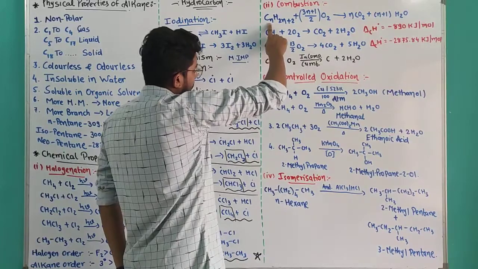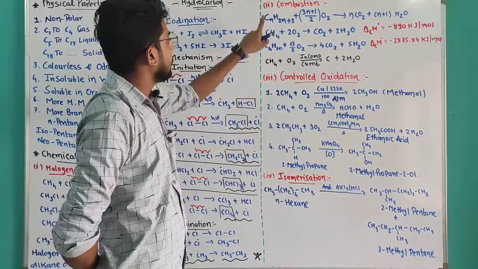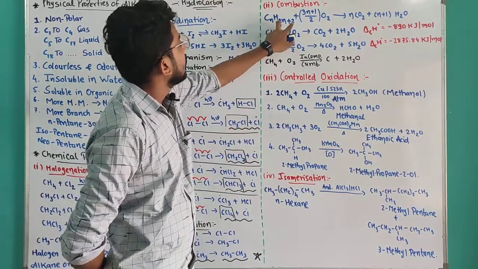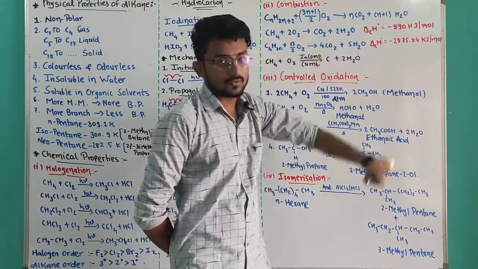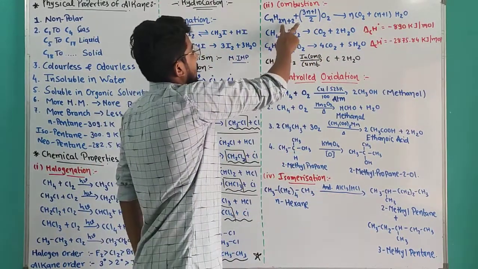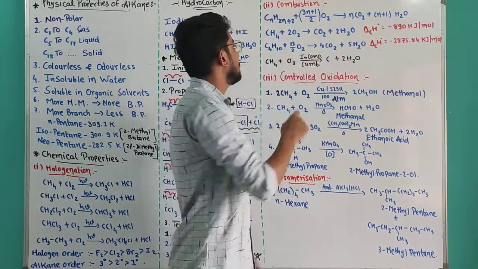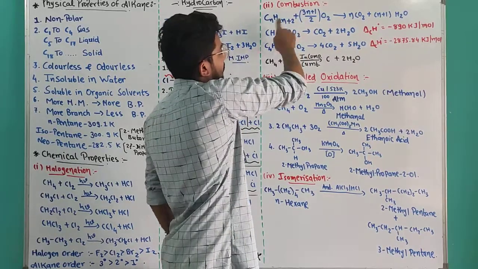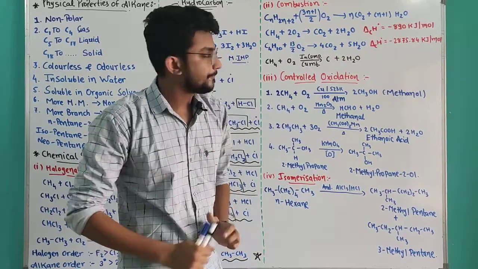If n number of carbons are there, n CO2 will be formed. Half of the hydrogen will be converted into H2O. So 2n plus 2 hydrogens, and the number of moles of H2O will be half of that, so n plus 1 H2O will be there.